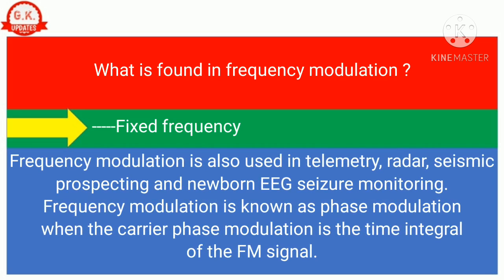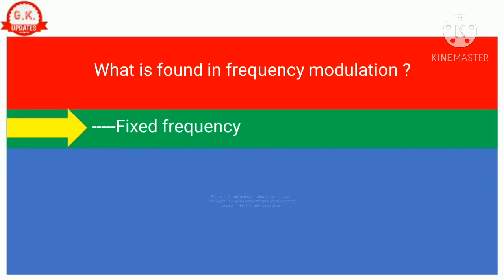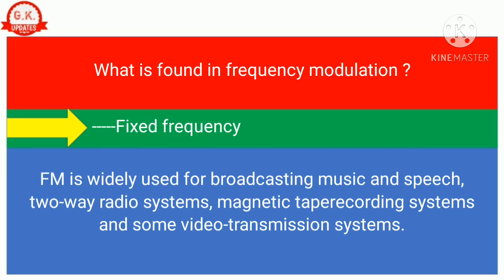Frequency modulation is also used in telemetry, radar, seismic prospecting and newborn EEG seizure monitoring. Frequency modulation is known as phase modulation when the carrier phase modulation is the time integral of the FM signal. FM is widely used for broadcasting music and speech, two-way radio systems, magnetic tape recording systems and some video transmission systems.